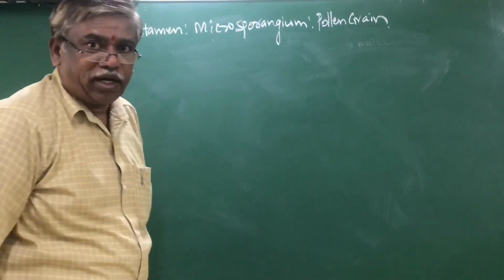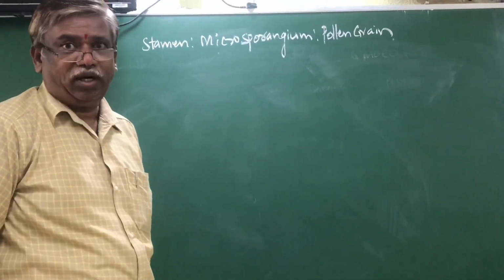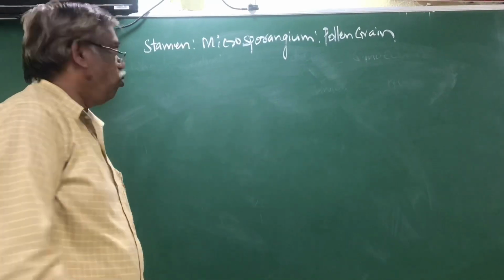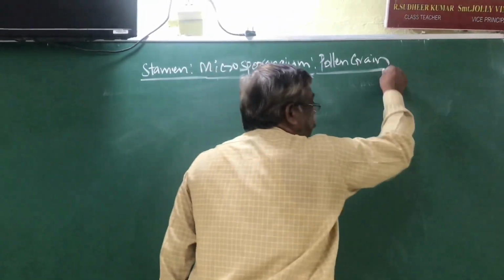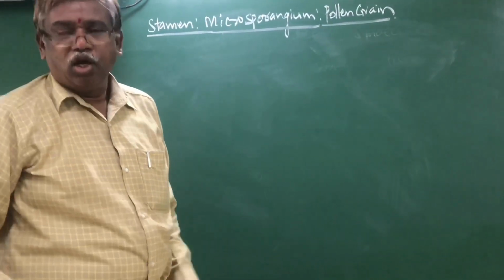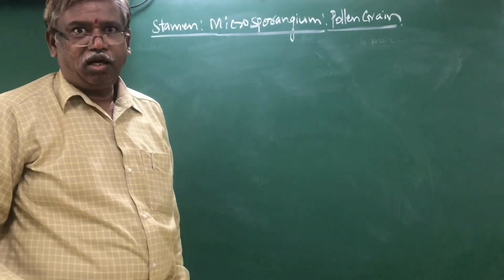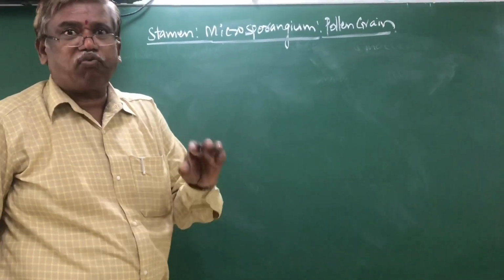These are the important structures involved in the male reproductive system of a flower. What is the stamen? What is the microsporangium? What is the pollen grain? Without these structures and terminology, you cannot understand how male gametes, antherozoids, are formed.